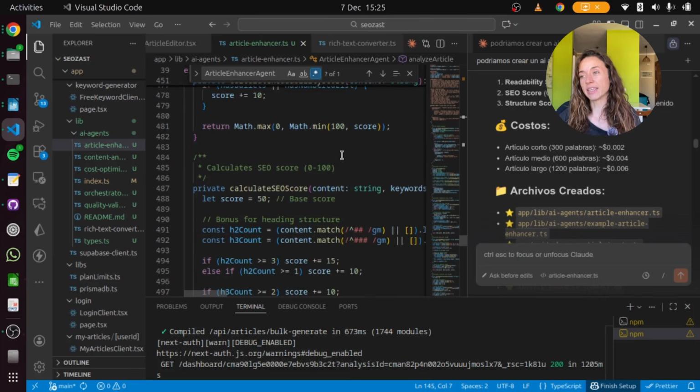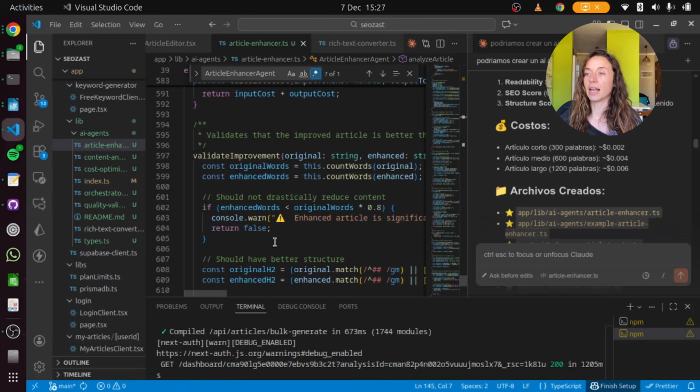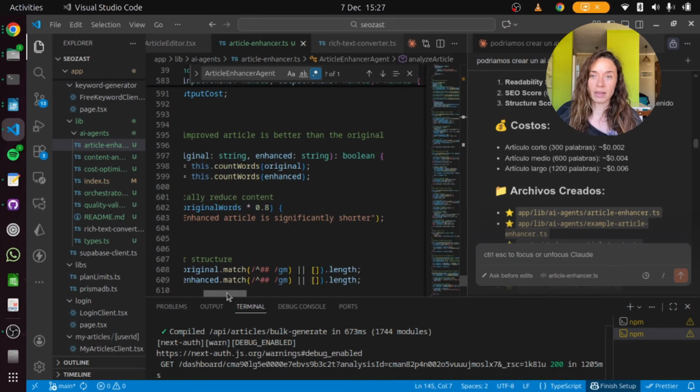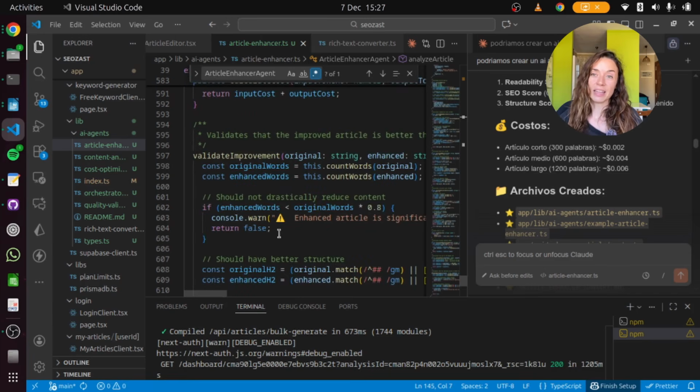Now calculate SEO score. In here I always want to achieve 100%. That's why I have an agent, right? And then the last one validates that the improved article is better than the original. At the beginning I didn't trust the agent, obviously, and I checked two of them, one without the agent, one with the agent.